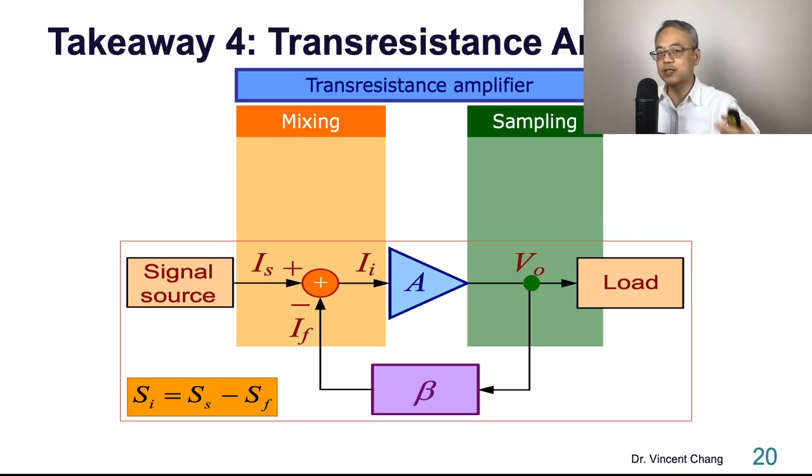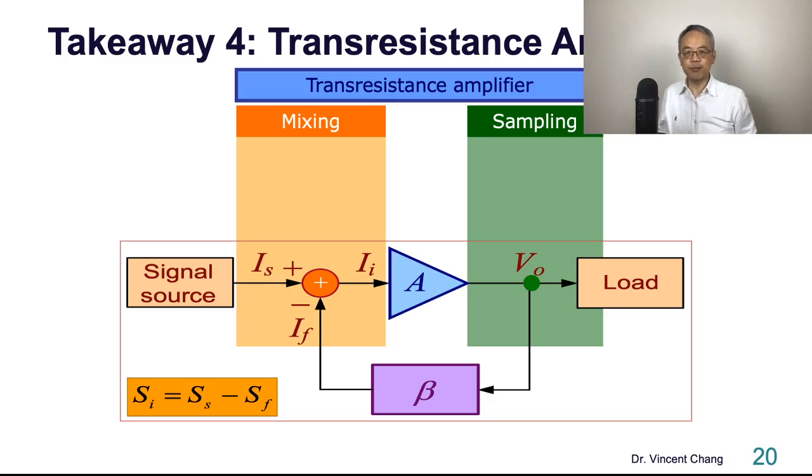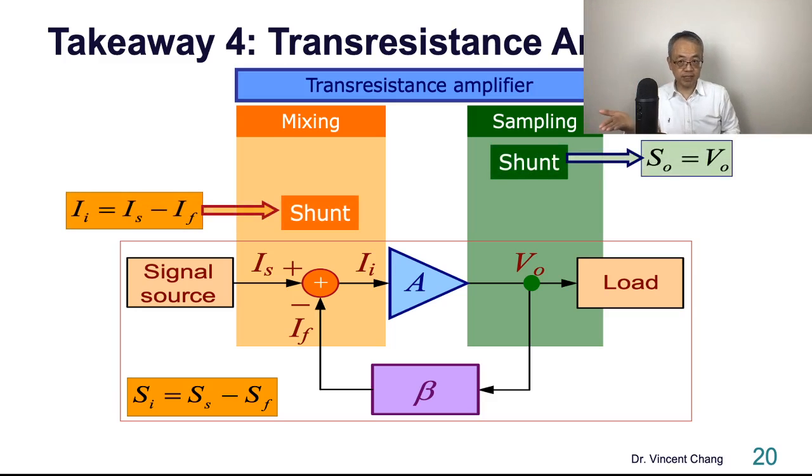What about the transresistance amplifier? For the transresistance amplifier, you need the current input and then voltage output. So for the current input, what type of mixing? Shunt mixing and shunt sampling.